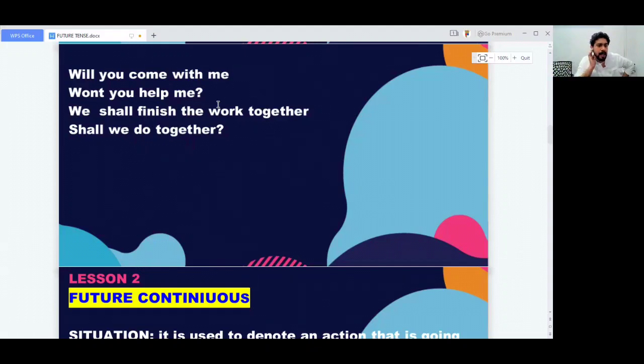That's it. But instead of using shall, if you use will, it means definitivity, certainty. So shall means an action will happen. Simply it will happen in the future. That doesn't give you an assurance or a certainty, but will has a little bit more assurance and certainty when you use will.